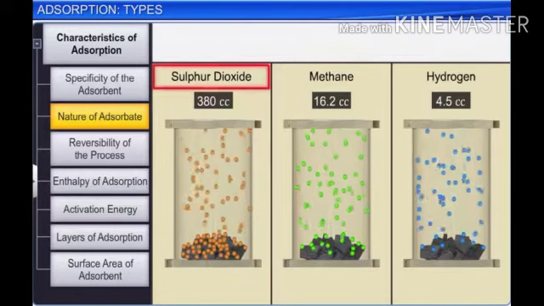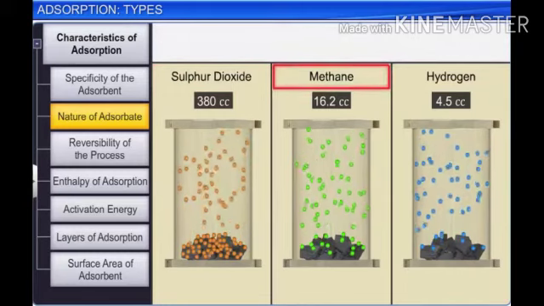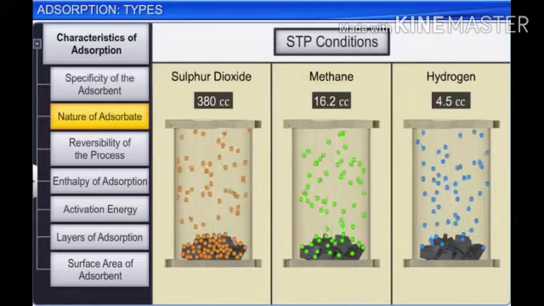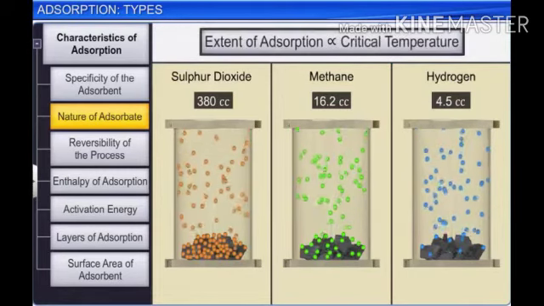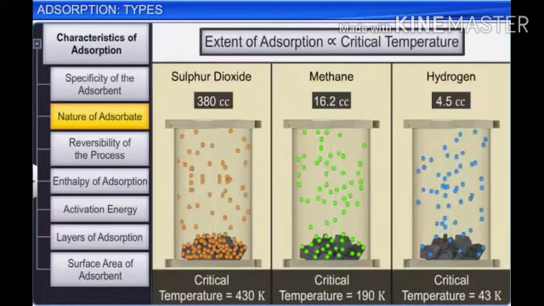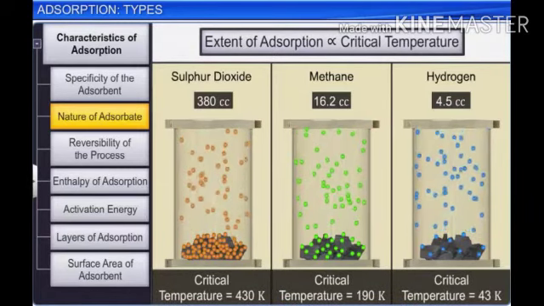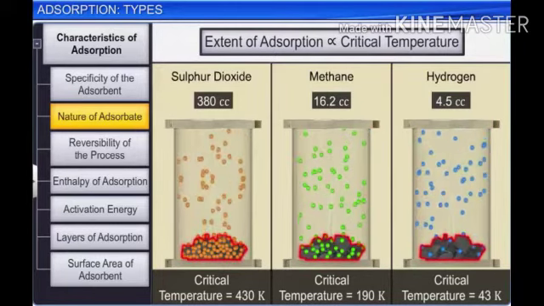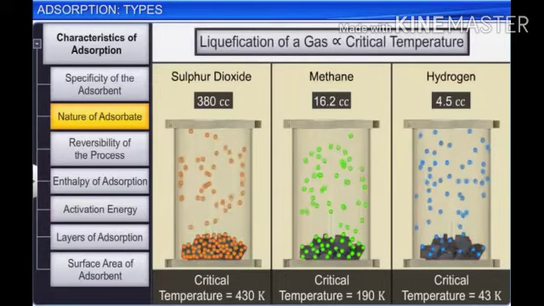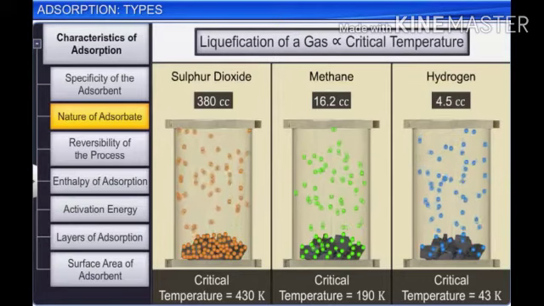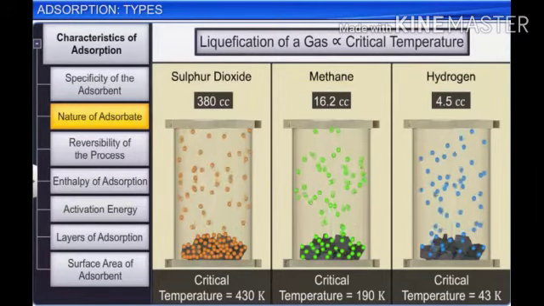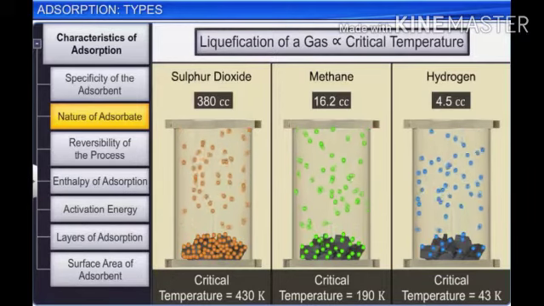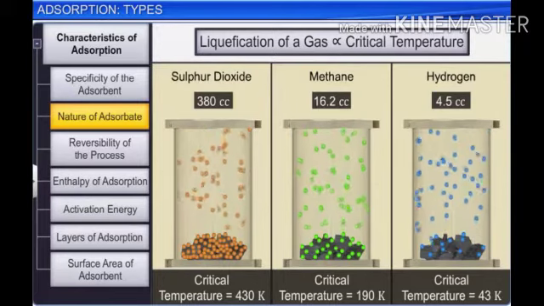The volumes of sulfur dioxide, methane and hydrogen gas are reported at STP conditions, and it may be seen from the critical values that the higher the critical temperature of a gas, the greater is the amount of that gas adsorbed. In other words, a gas which is more easily liquefiable or is more soluble in water is more readily adsorbed. So we can say that the critical temperature of a gas is related to the intermolecular forces, which is an important factor for adsorption too.